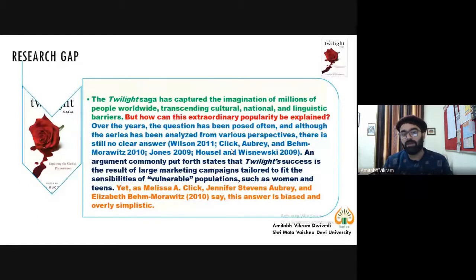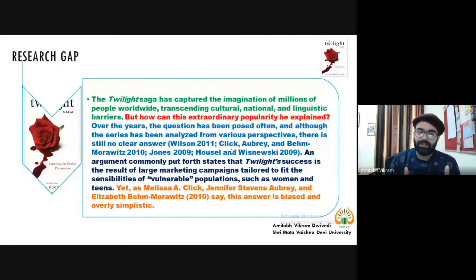The researcher is claiming that though many researches have been done over the years, this question has not been answered clearly. This is not actually an example of an abstract, but an example of a research gap.